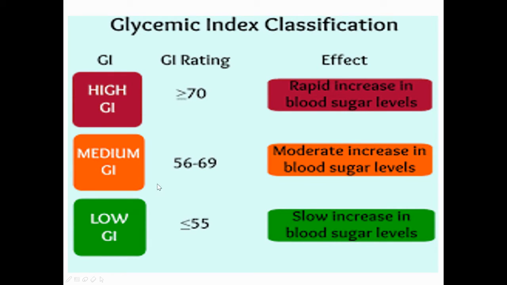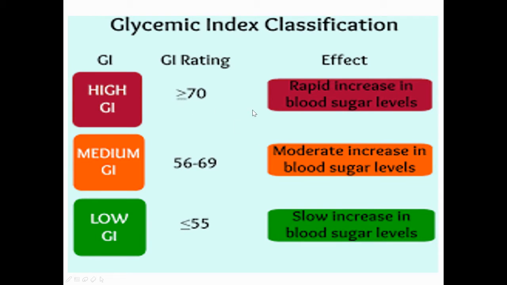And the final one is the low glycemic index. Low glycemic index is at a rate less than or equal to 55. It will slowly increase blood sugar levels.